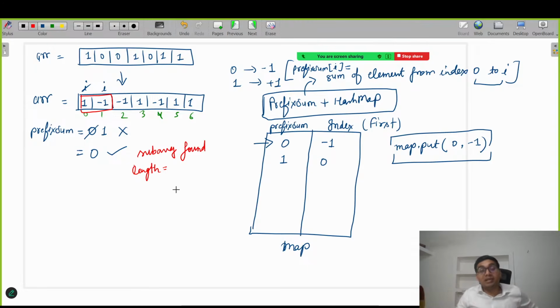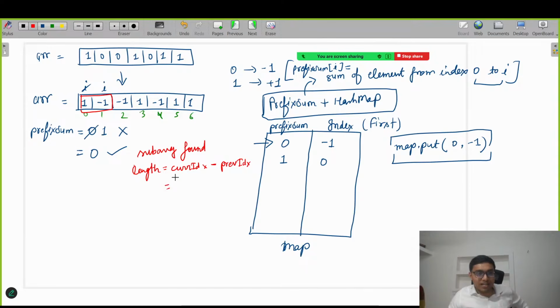But how can we write it in the code? To calculate the length of a subarray, I need two things: starting index and ending index. So what is the current index, where it is present, and the previous index where it was present?